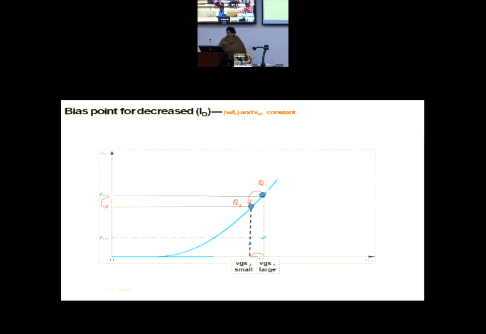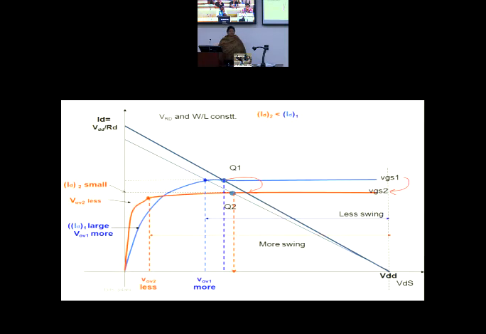Understand? As a result, the characteristic shifts. The characteristic is shifting from here to here. I am changing the bias current from ID2 to a new ID1, say. So accordingly the bias point is shifting, and the shift is on the ID VDS characteristic. Because VGS is shifting, a new characteristic has come up.